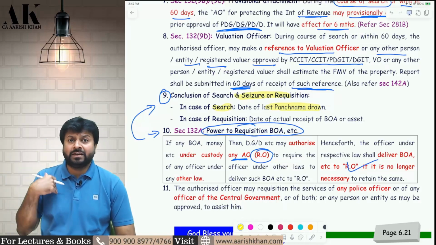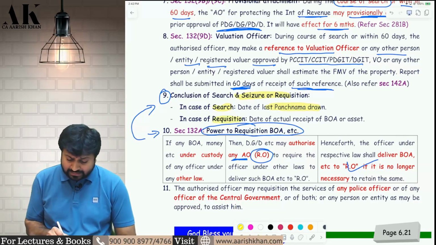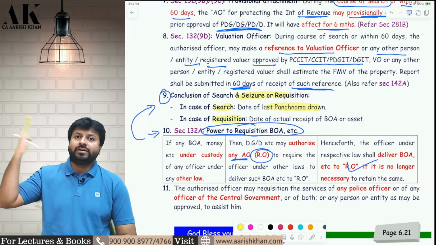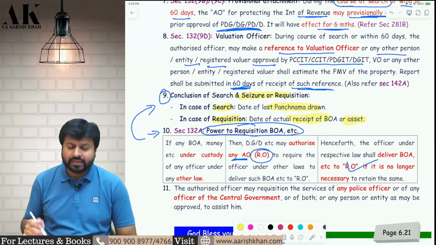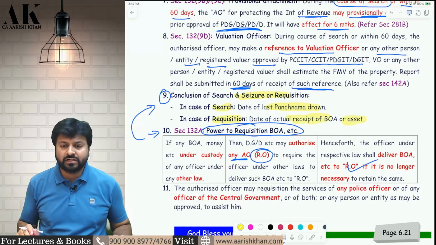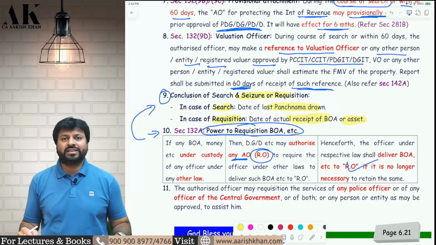But in case the department has not directly done the search, but has done a requisition, then in that case, whenever the officer has received the books of accounts or assets, that date will be called the date of completion of search under the income tax law. I hope it is clear to all of you.